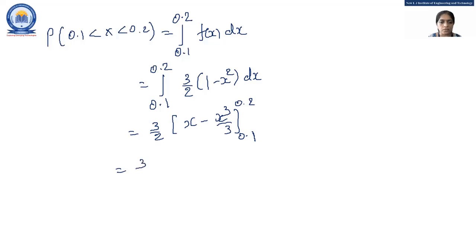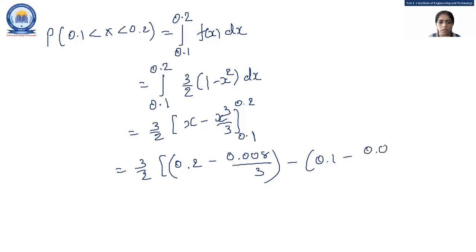After substituting the upper limit and lower limit: (0.2 - 0.008/3), this is the value of the upper limit, minus (0.1 - 0.001/3), this is the value of the lower limit. After simplification, we get 0.1465. This is the answer for the probability of x lying between 0.1 and 0.2.